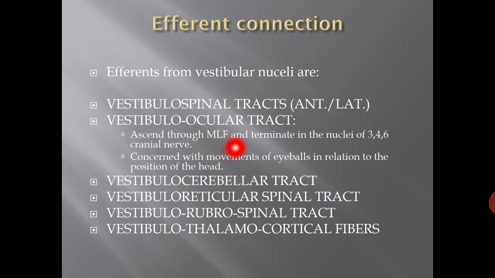The vestibulo-ocular tract ascends through the MLF, the medial longitudinal fasciculus, and terminates in the nuclei of the third, fourth and sixth cranial nerves. It is concerned with movement of the eyeball in relation to position of the head. So this tract helps to control the position of the eyeball when there is a change in position of the head. The other tracts, vestibulocerebellar, vestibulo-reticulospinal, vestibulo-rubrospinal and vestibulo-thalamocortical fibers, are very important efferent connections for controlling posture.